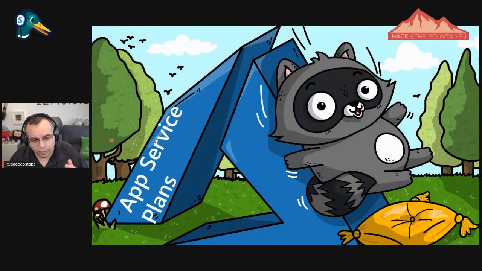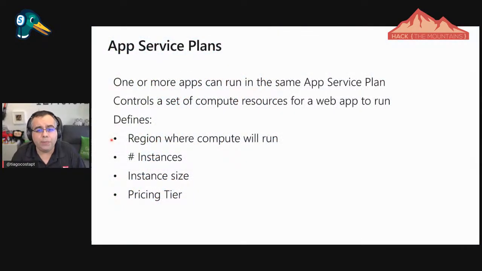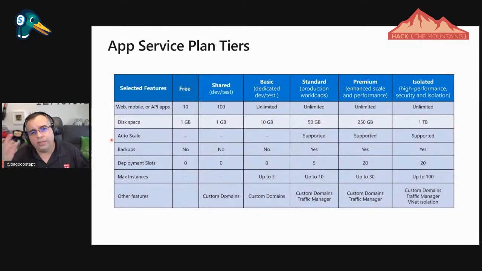So we need to start by creating what we call an app service plan. The app service plan will define the region where the compute will run, the number of instances that you have, the size of those instances, and of course the pricing tier. And if you want to see a table of this, this table summarizes it. You can check this out a little bit later, but this is basically some of the cool features that I see. Those first 2 here, the free and the shared, run on shared hardware.